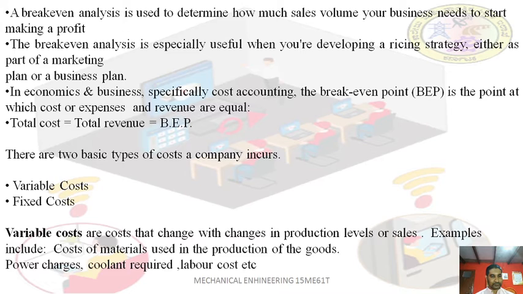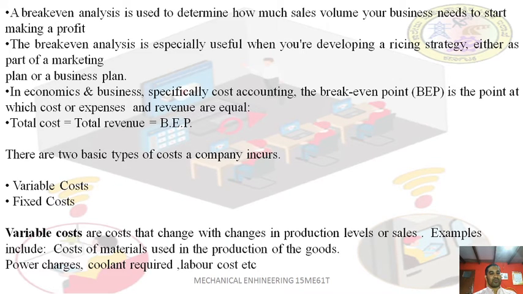For example, power charges. If you manufacture fewer components, then the power requirement is less. If you manufacture in larger production, then the power cost is higher. And also the cost of material for purchasing, the material cost. You have to buy the raw material from the market. So if you manufacture a large number of products, then the material required is higher. If you manufacture fewer components, the cost of the material required is also less, and that will reduce the cost of the material. And also the salaries paid to the labor.